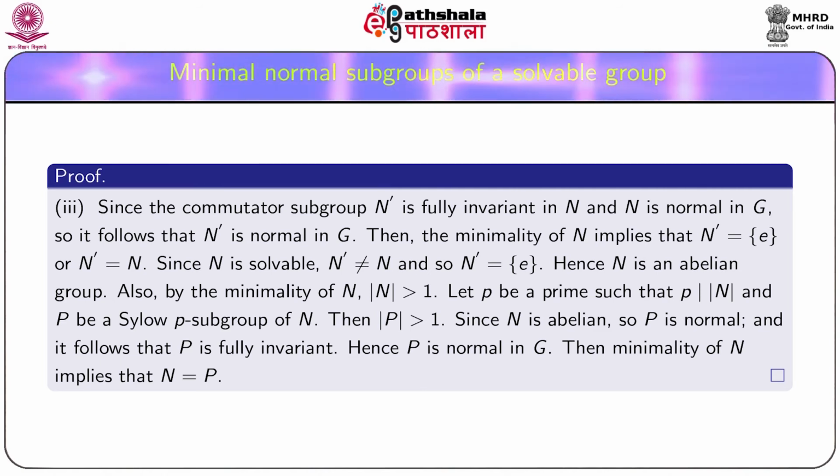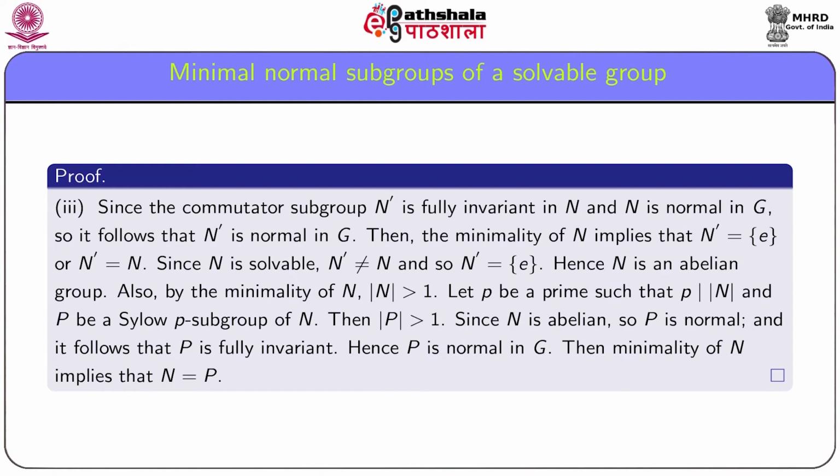Since N is abelian, every subgroup of N is normal and hence P is normal, and it follows that P is fully invariant by the second result, which states that every normal Sylow subgroup is fully invariant.